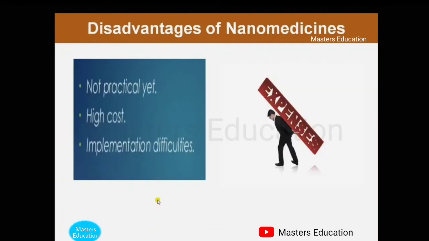Next, what are the disadvantages of nanomedicine? First, the most basic disadvantage is that it has not yet been practically approved. That is, all the nanomedicines which have been approved by the FDA are under human clinical trial and are not yet practically applied for public health. The next disadvantage is high cost and implementation difficulties.